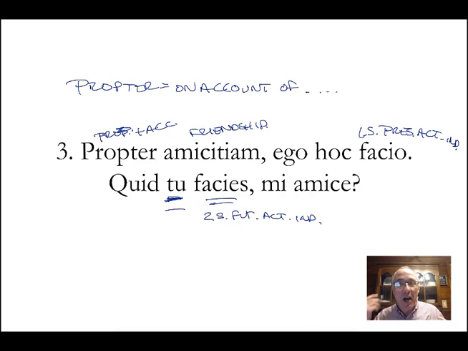But he was not making this sentence for us. This is not a Roman writer making a sentence for English speakers. He was making it for other Romans. And so he is contrasting, I am doing this. What will you do? Do you see the subtlety, the difference? I acknowledge that it does not make any difference in our translation whether they use the ego here or not. But it does have a subtle difference in the Latin. Because of friendship, I am doing this. What will you do, my friend?